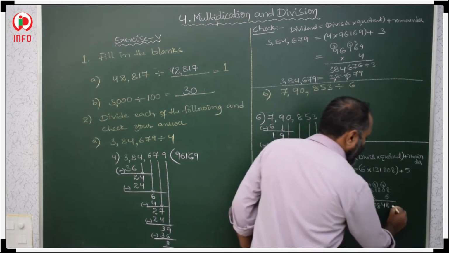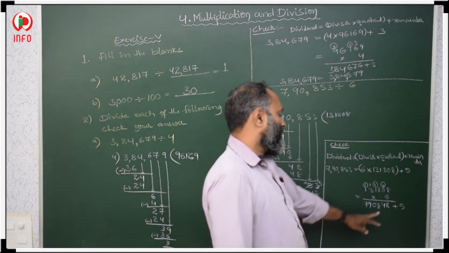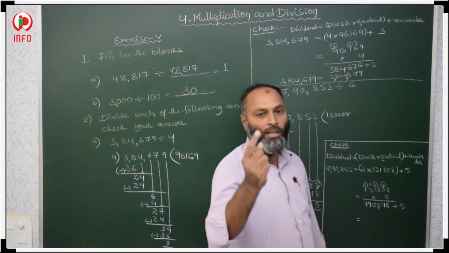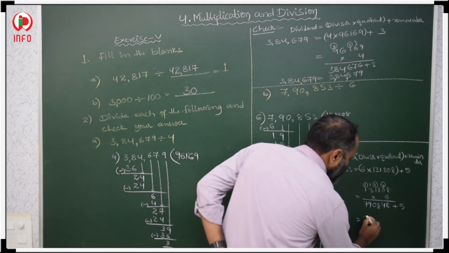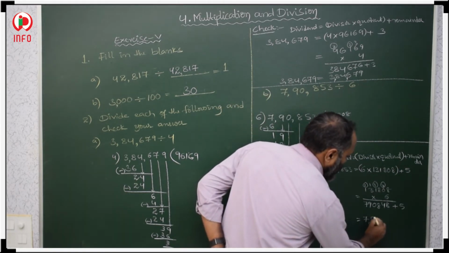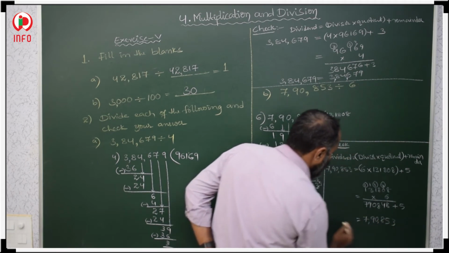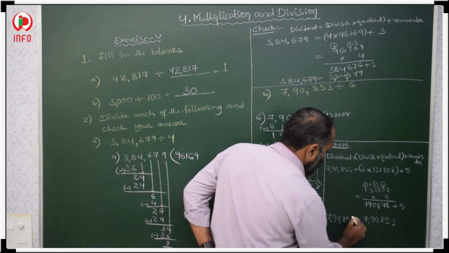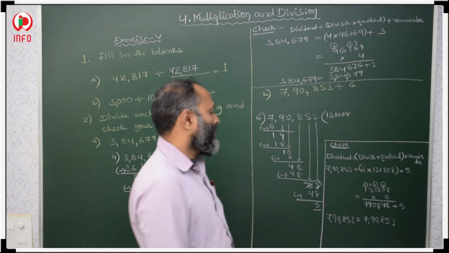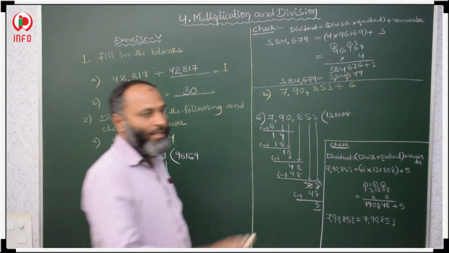And now we have to add our remainder. Then 48 plus 5, 49, 50, 51, 52, 53. So 7,90,853 we will get. 7,90,853. Here LHS is equal to RHS.